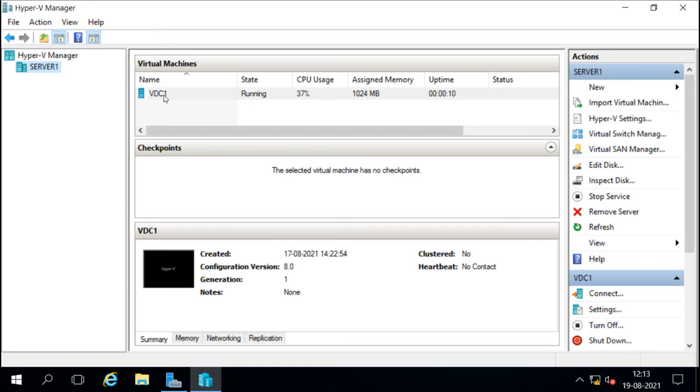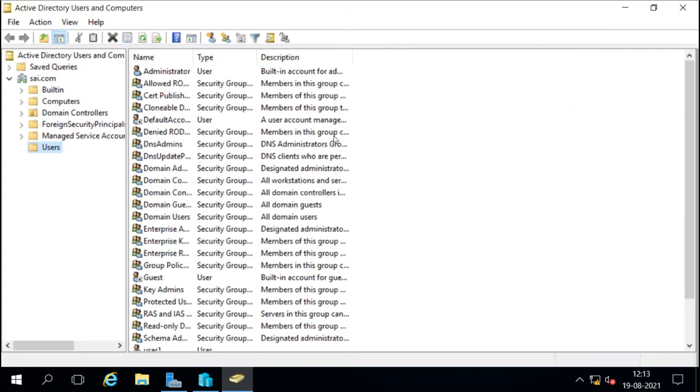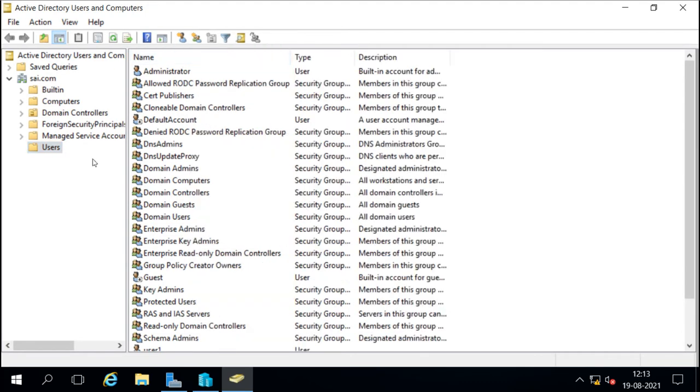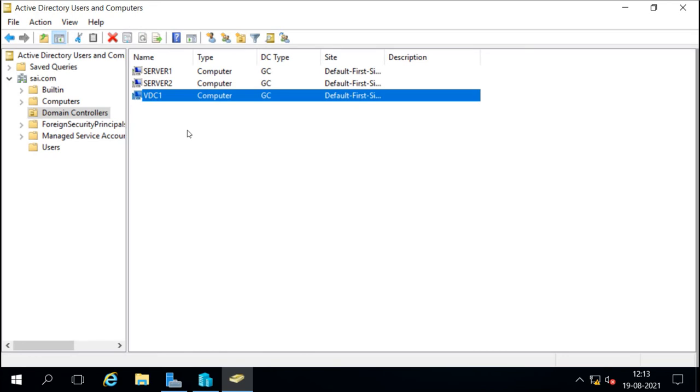Now first, I have to make sure this domain controller is a member of the group which defines the clonable domain controllers. So we will go to the domain controller and open Active Directory Users and Computers. Now under this we will see the machine accounts. All the domain controller accounts go to the Domain Controllers container. When you click on it, you will see all the domain controllers, and this is our virtual domain controller.